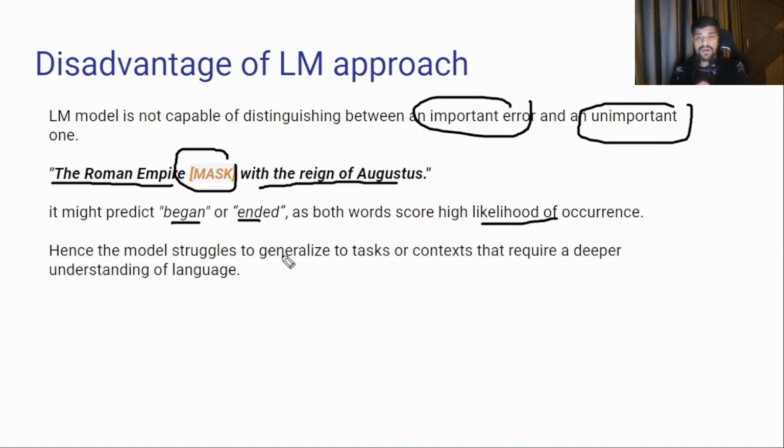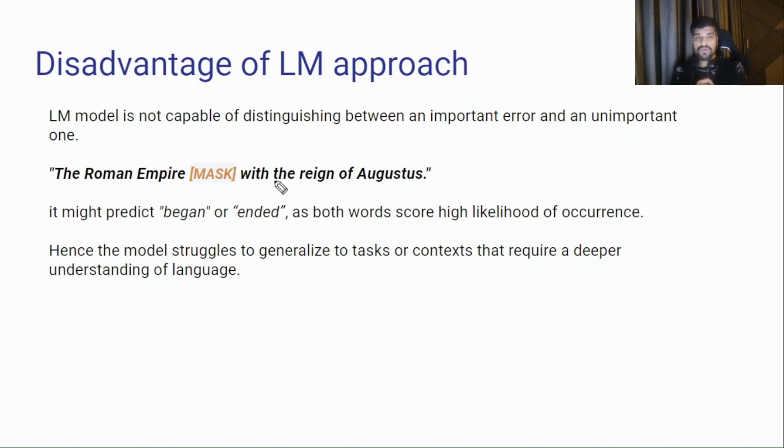But models struggle to generalize on tasks or contexts that require a better understanding of language. The current language model doesn't have the capability of generalization. So this is the main disadvantage of existing language models in identifying the best likelihood word based on the current situation.